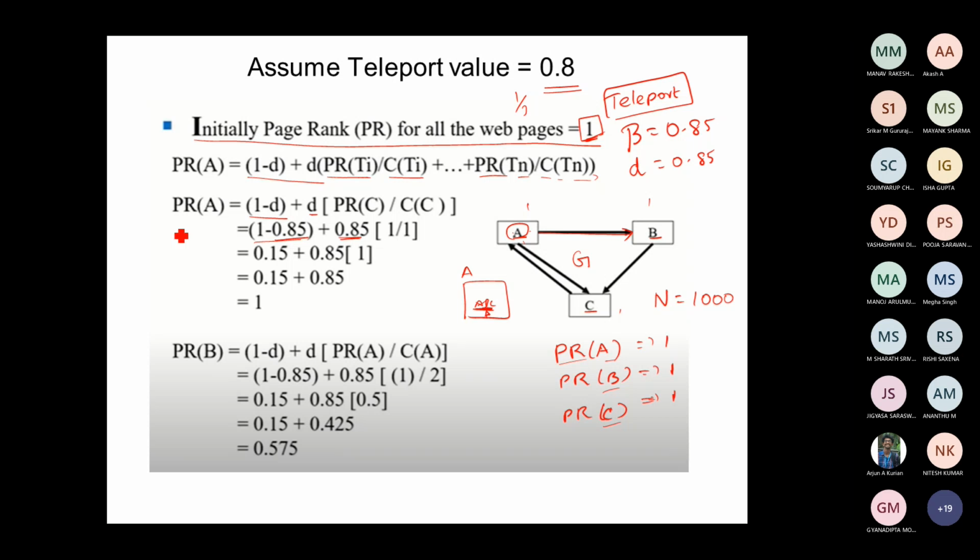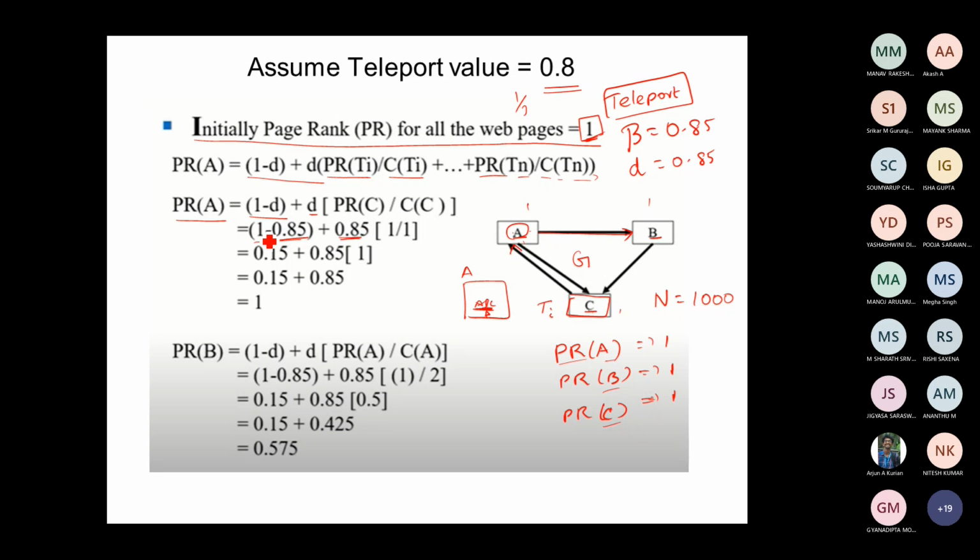Now, what is the page rank of A? What I have to check is, what are the incoming links towards A? Is there a link from B to A? No. From C to A? Yes, there is a link. So C is a web page from which I can link to page A. This is going to be my TI, and this is my TA.